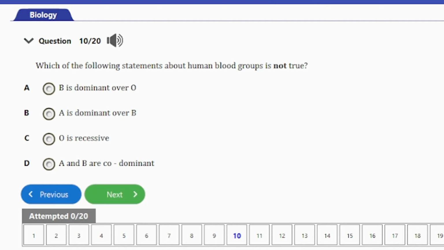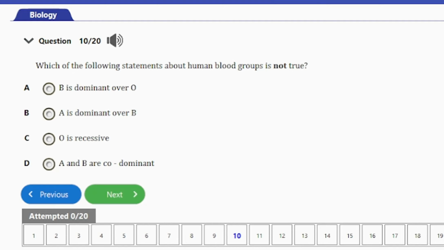Question number 10 here, it says, which of the following statements about human blood groups is not true? A. B is dominant over O. B. A is dominant over B. C. O is recessive. And D. A and B are co-dominant. So guys, the answer to this question is option B here.